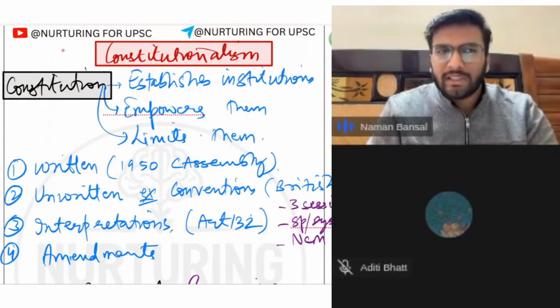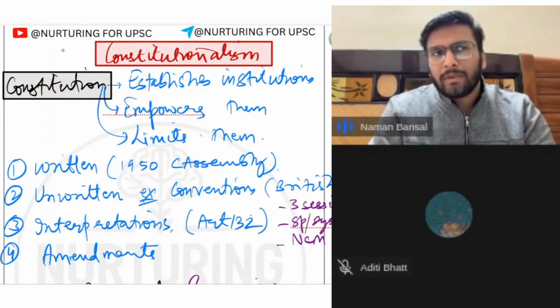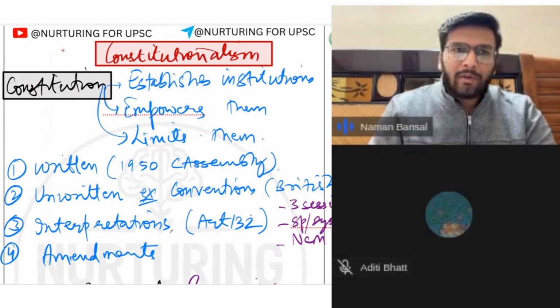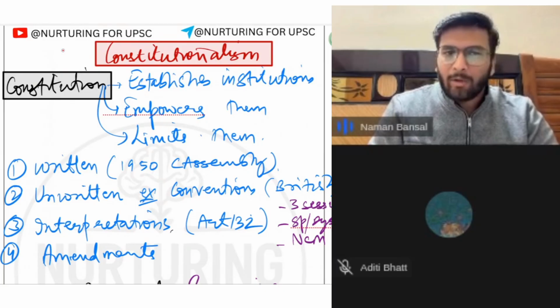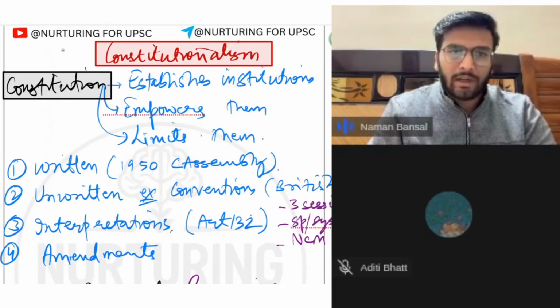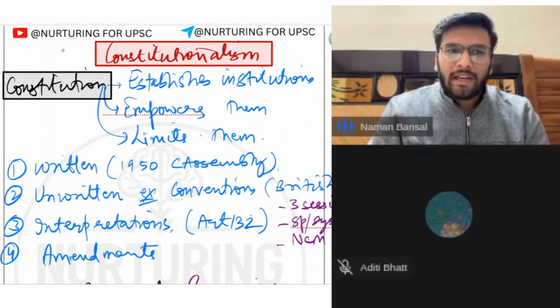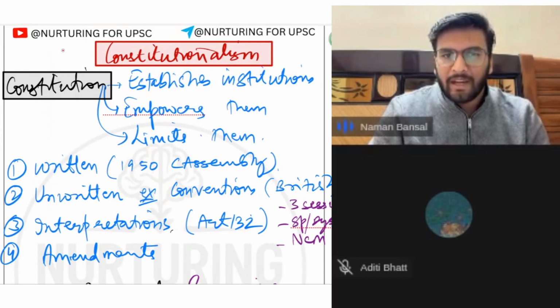For example, we are humans, right? We have a skeleton made of bones. That skeleton cannot be altered. If we alter the skeleton, then the entire structure will change. We can change the blood, the flesh, the quantity of the blood, the amount of the flesh, the color of the flesh, the color of the blood. Anything we can do, but we cannot change the skeleton of a human body. Similarly with the basic structure doctrine, we will not be able to change the basic structure. That is a limitation on the judiciary and also on Parliament.